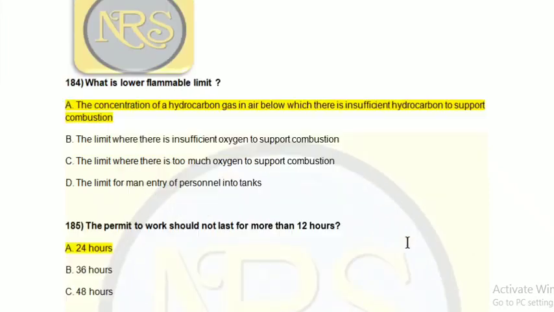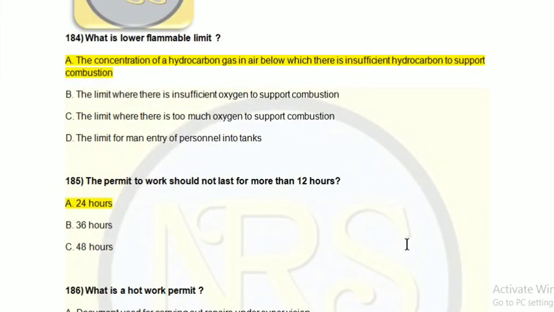Okay, next question. The permit to work should not last more than dash. In general, they are telling 12 hours. Actually, as per SOLAS requirement, how many hours? Option A 24 hours, option B 36 hours, option C 48 hours. The correct answer is option A, 24 hours.